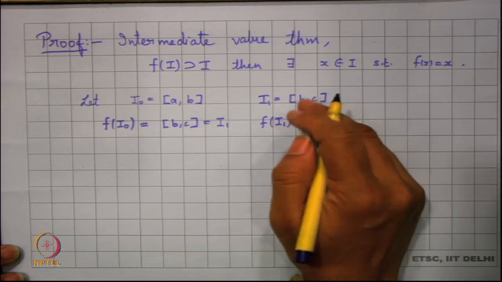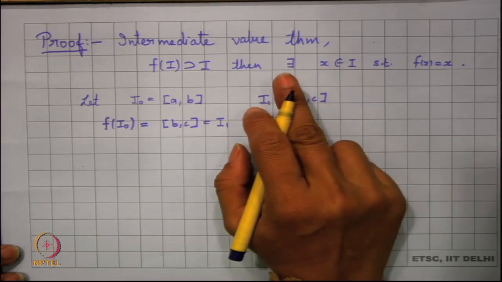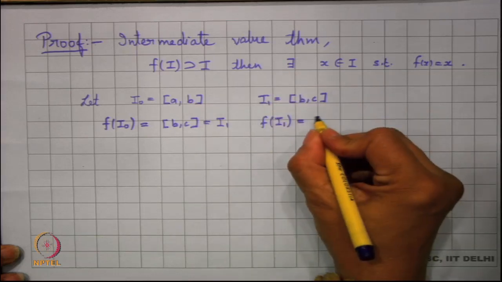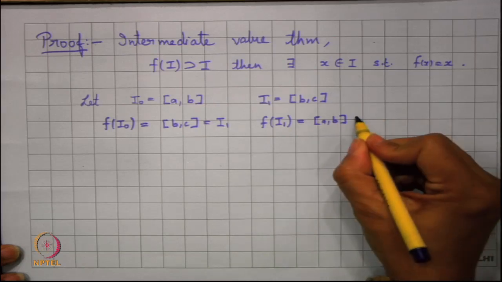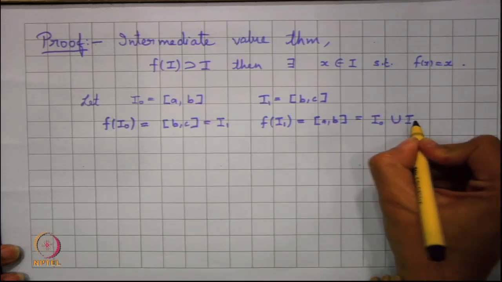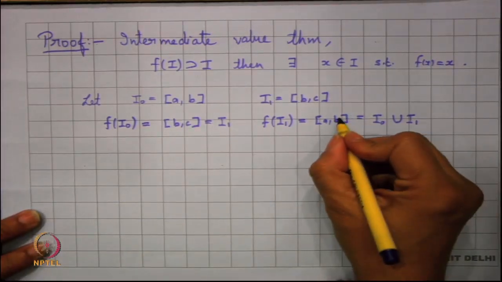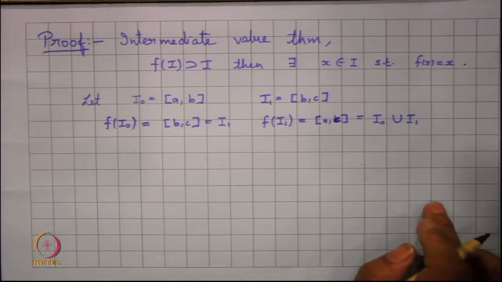This is like BC. Now, B is mapped to C, C is mapped to A. So, this is basically going to be my interval AC, which is nothing but I0 union I1.